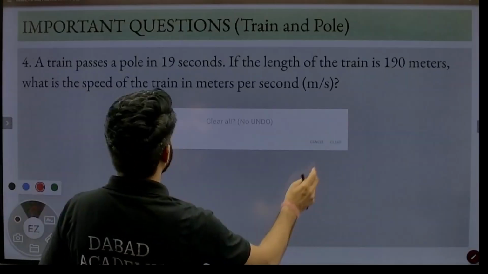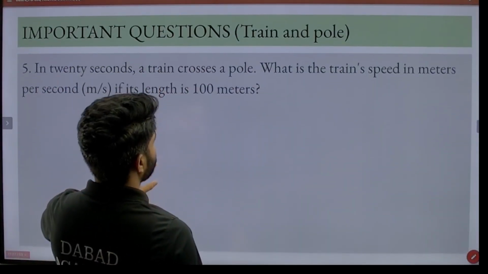So the next question was also the same, on train and pole.